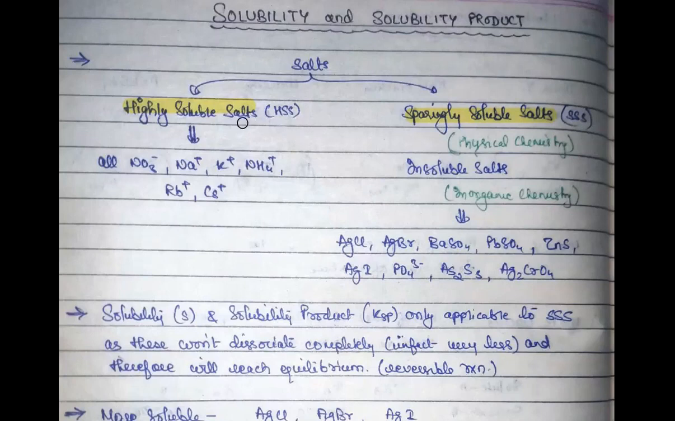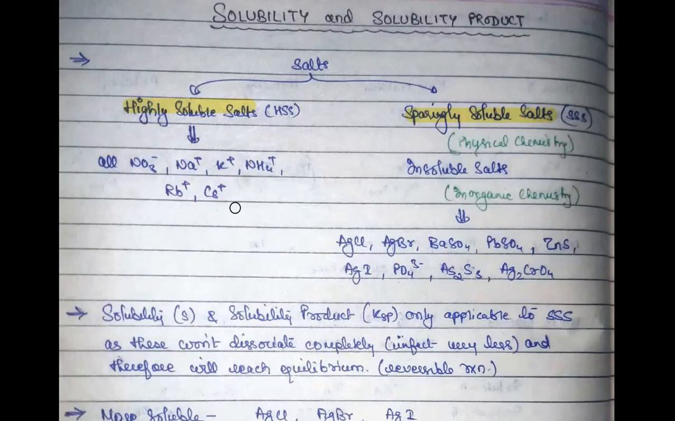Just to make it a little easier, I have abbreviated them. These are not technical abbreviations, I've just made them so that we can use them again and again later on. Whenever you see SSS, it stands for sparingly soluble salt. Now, what are those salts which are always soluble in water without any exception? All those salts which have nitrate, sodium ion, potassium ion, ammonium ion, rubidium, cesium are very ionic and polar in nature, and because of this they are always soluble in water.